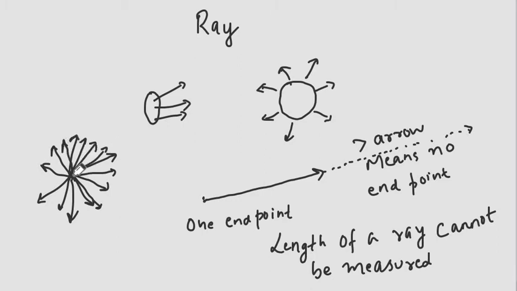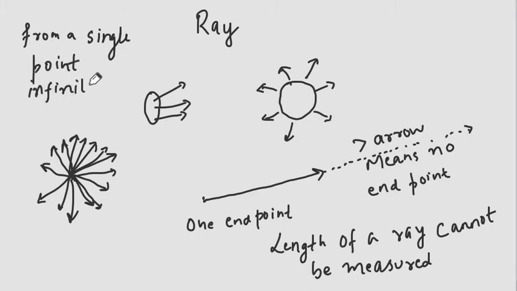So from a single point, infinite rays can be drawn.